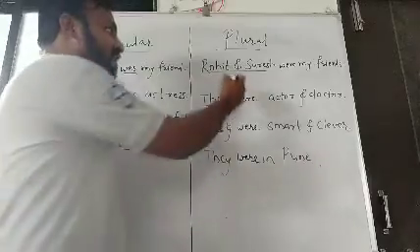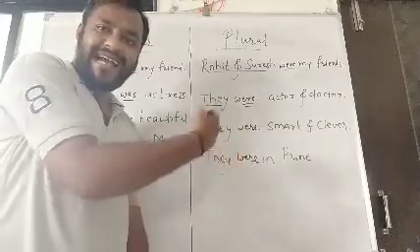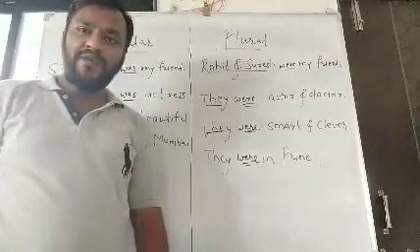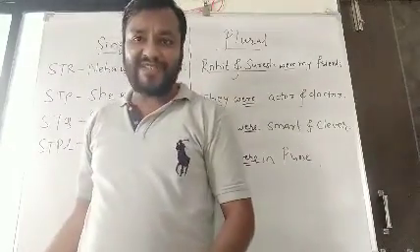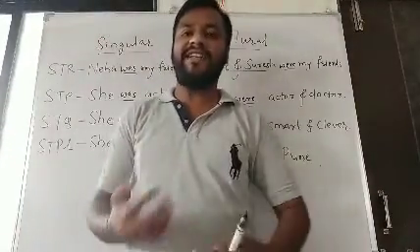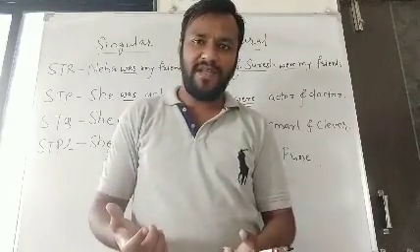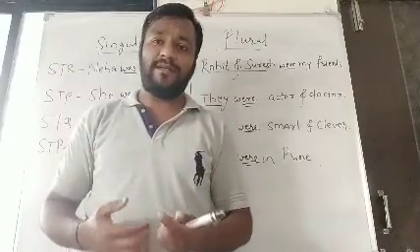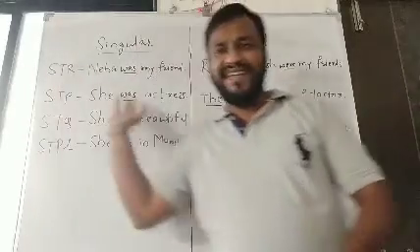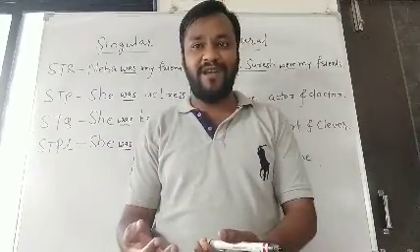Isn't it simple? See, Rohit and Suresh were my friends. They were actor and doctor. They were smart and clever. They were in Pune. So what I did, I just changed helping verbs, and for structures we are calling them tense indicators. Is this clear? It's very simple friends. So this was all about how to give information, relation, professions, quality and place in positive sentences. These sentences are called positive sentences. Affirmative sentences also we can call.